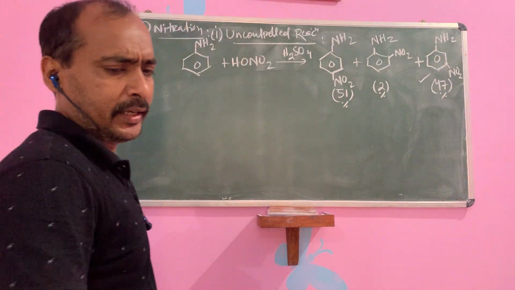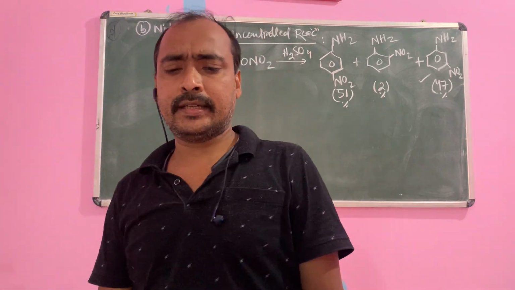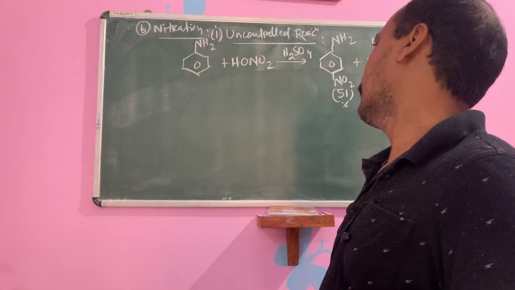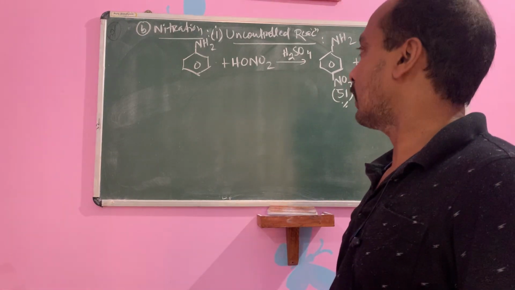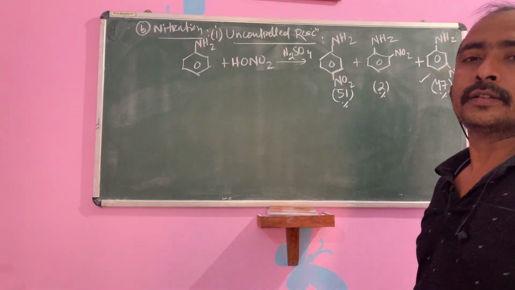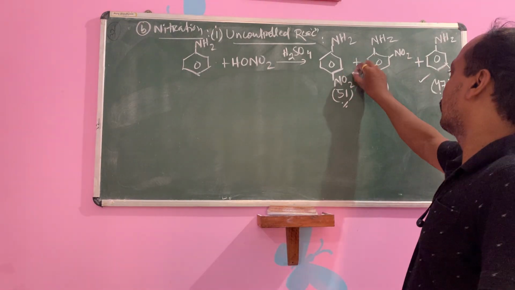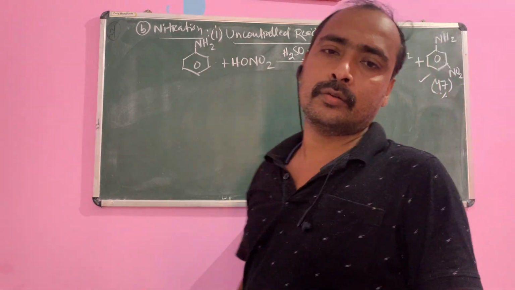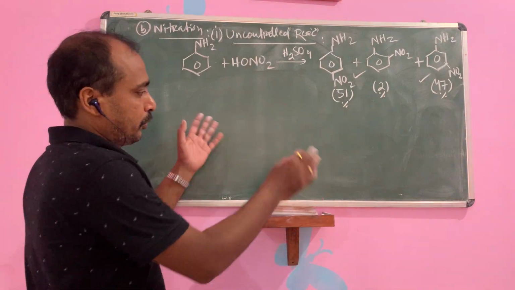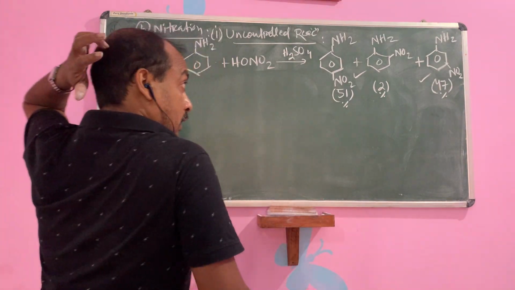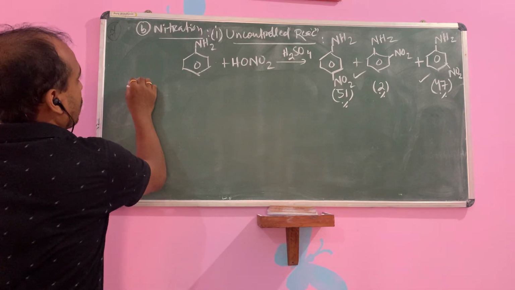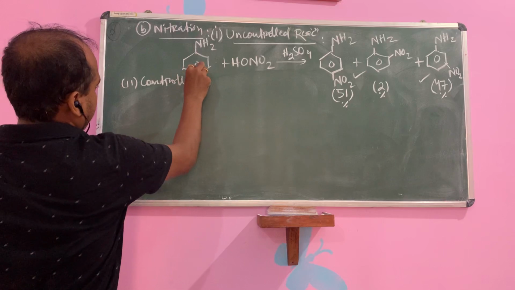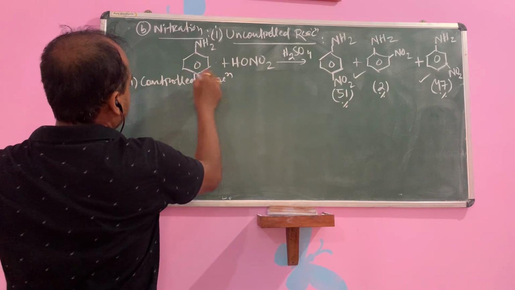Same process. Again, we will treat it with the same acetic anhydride, then followed by nitration, then followed by hydrolysis. We will get para nitro aniline. If you had a doubt in the earlier one, you can now easily understand. The second one is the controlled reaction. Both have the same mechanism.